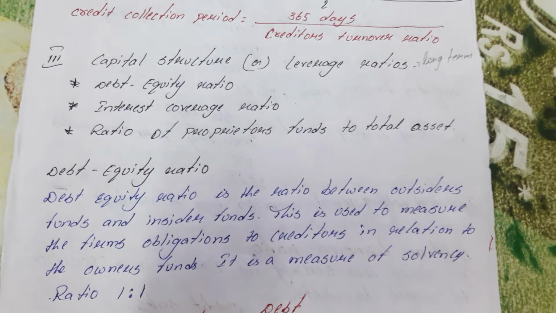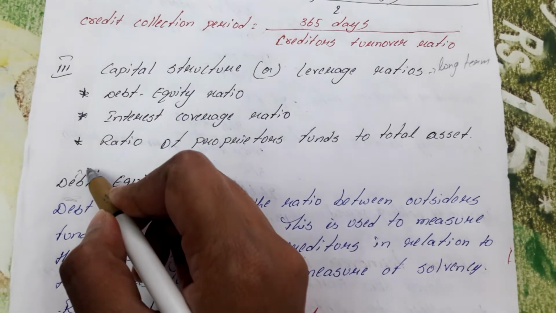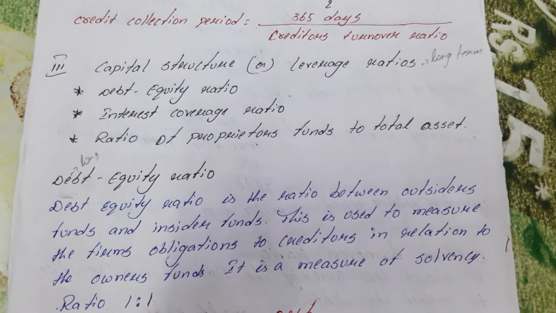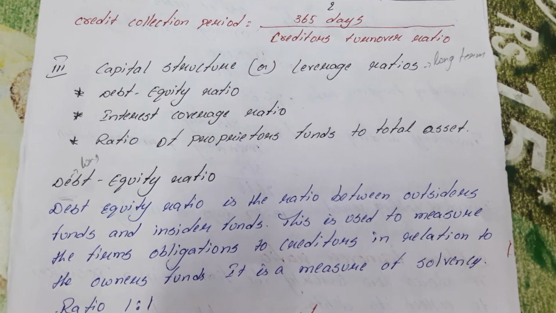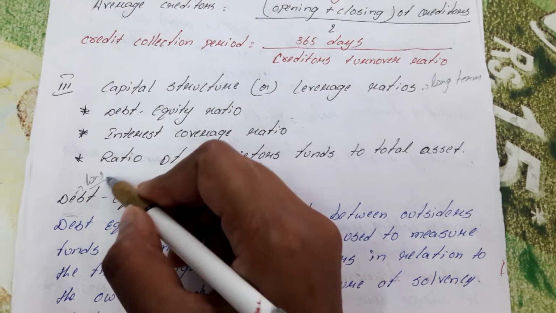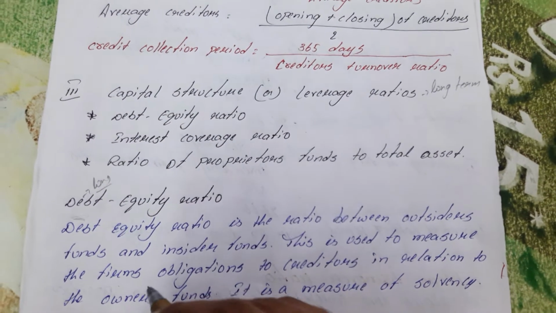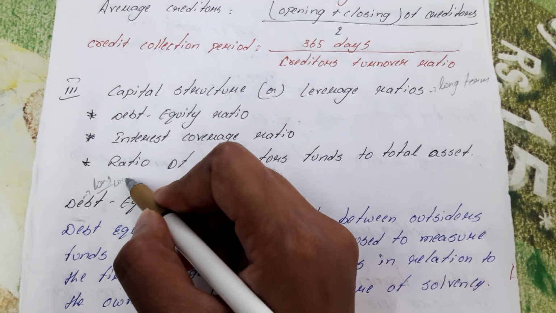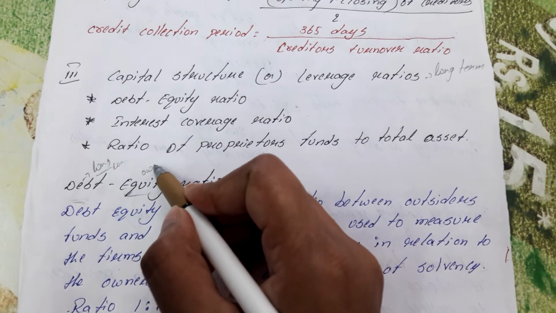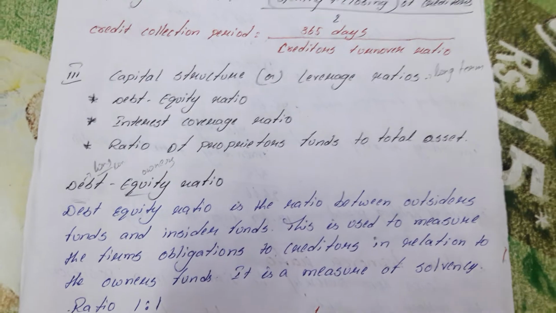So let me explain what is meant by debt. Debt is nothing but long term funds that we have taken, in the form of loans for a long term. And equity means the owners funds. Owners funds are called equity.